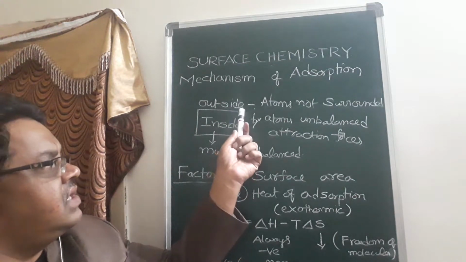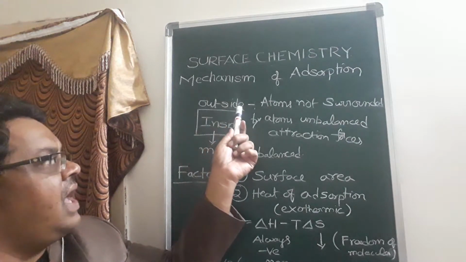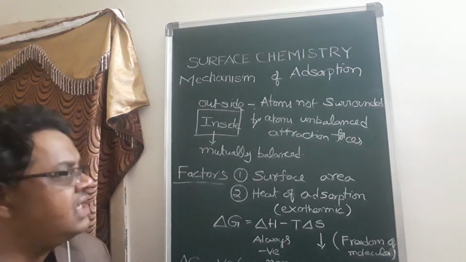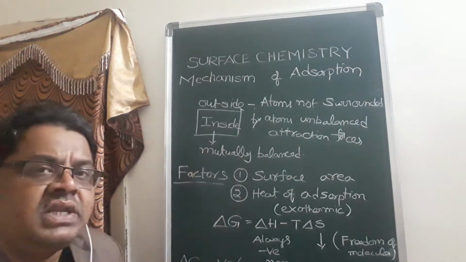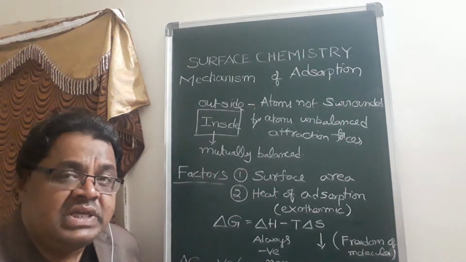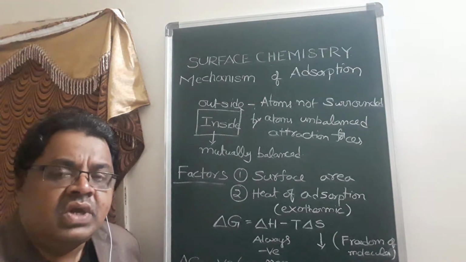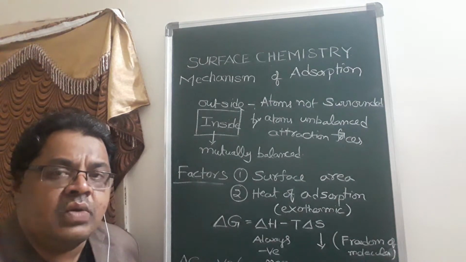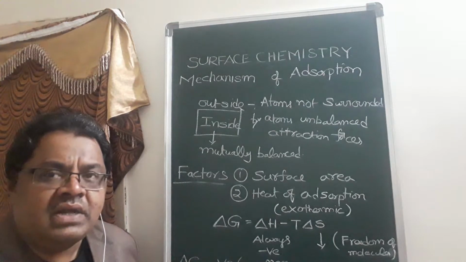You can see here the unequal amount of atoms will be present, but if you look at the inner body, then you will observe that one atom is surrounded by an equal number of atoms. So what happens if one atom is not surrounded by equal atoms?